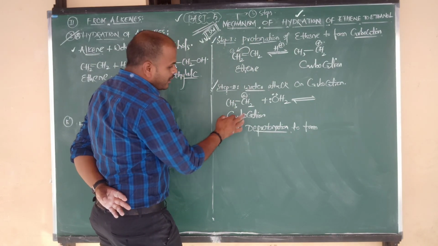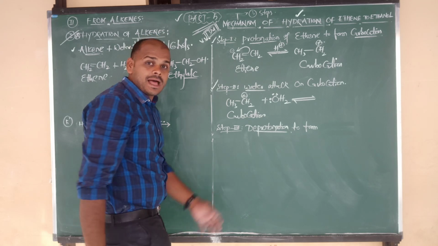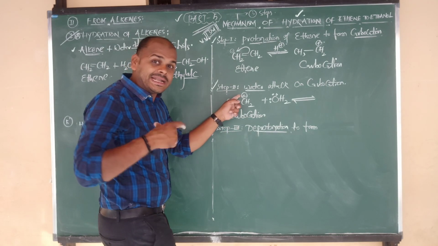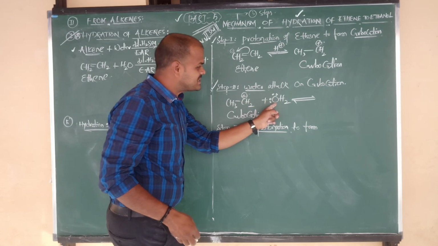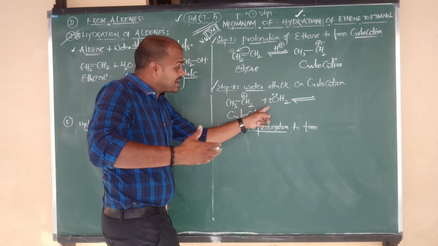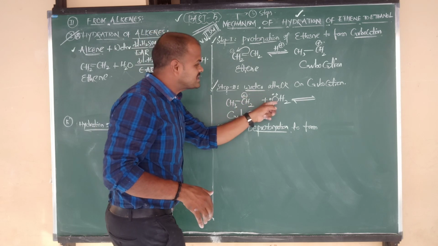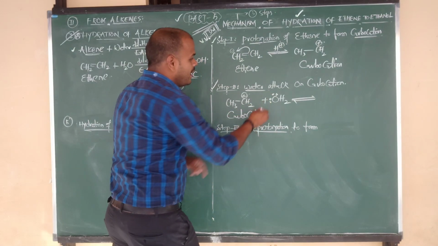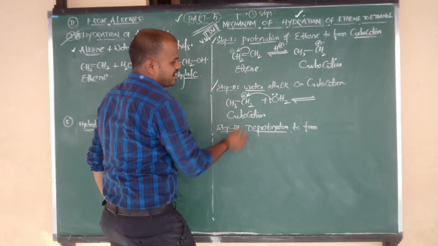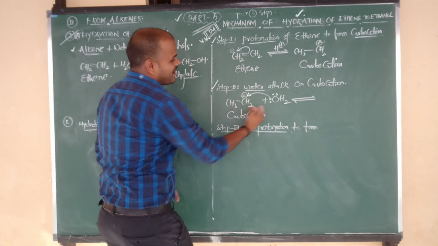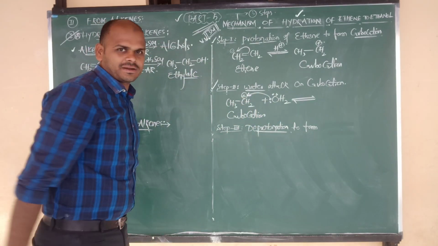Right, listen carefully. In the carbocation, carbon contains charge plus, means electron deficiency. In the water molecule, oxygen contains 2 lone pairs. This is electron efficiency. Carbon contains plus, deficiency. Oxygen contains lone pair, efficiency. Efficiency to deficiency. Donor to acceptor. It can donate one lone pair of electrons.